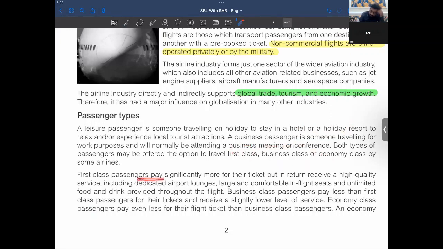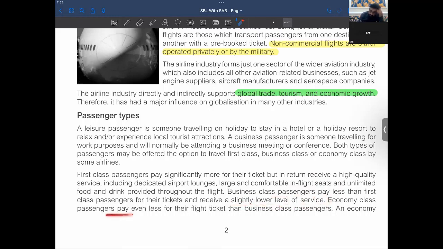First class passengers pay significantly more for their ticket, but in return receive a high quality service, including dedicated airport lounges, large and comfortable in-flight seats, and unlimited food and drinks. Business class passengers pay less than first class for their tickets and receive a slightly lower level of service.